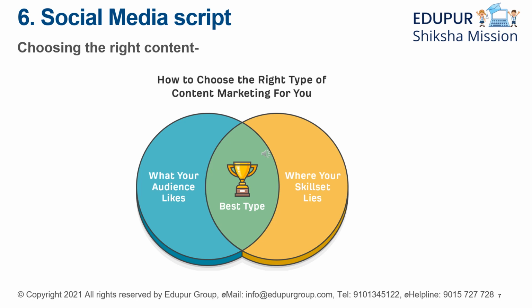So the best way to choose the right type of content marketing for us is, as you can see here on your screen, there's a Venn diagram given. Here two main types come. First is what your audience likes, and then where your skill set lies. When you combine both of these together, out comes our best type. That is the type of content we should write.